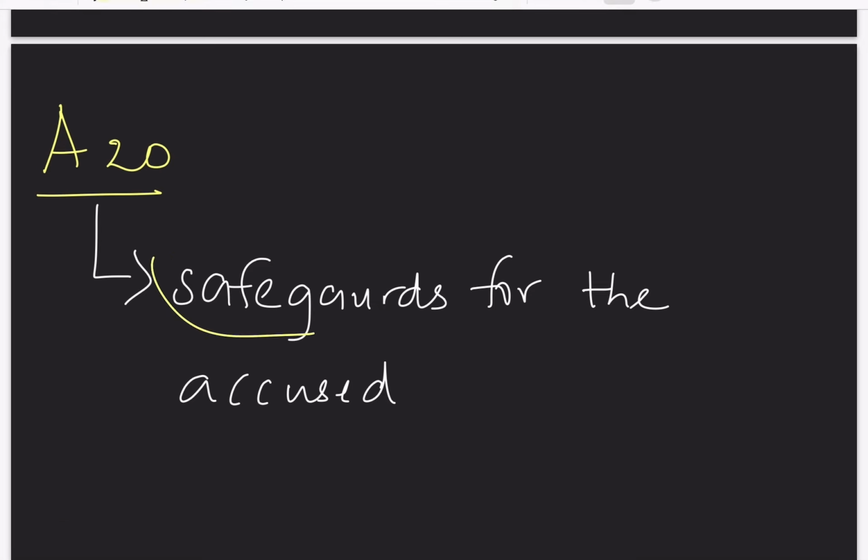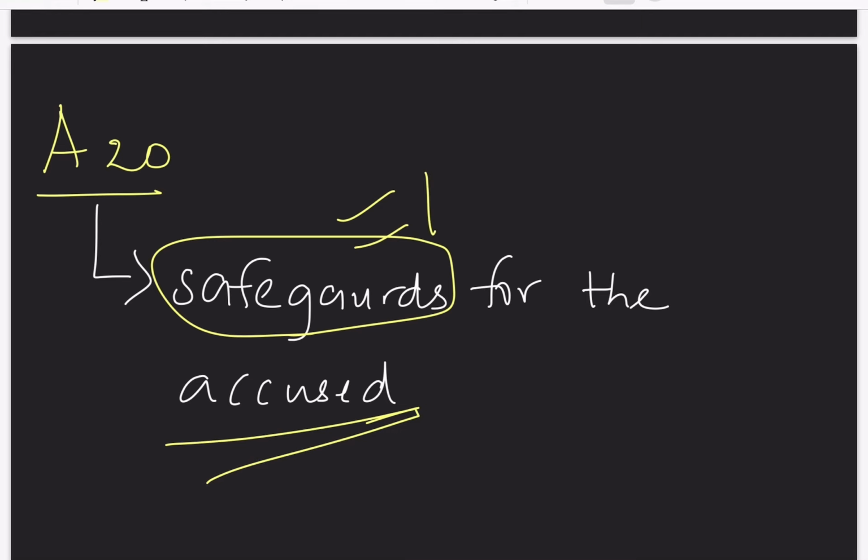Article 20 is giving some kind of safeguards for the accused. That is, it is protecting the person accused of a crime or an offense. So it is giving rights even for the people behind the bars. Let's see what kind of safeguards Article 20 is providing.